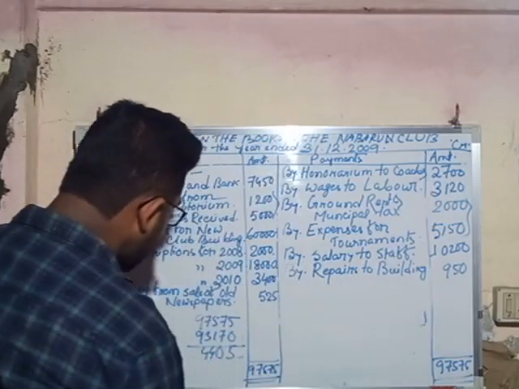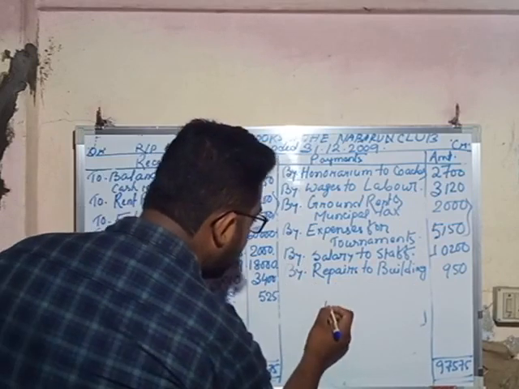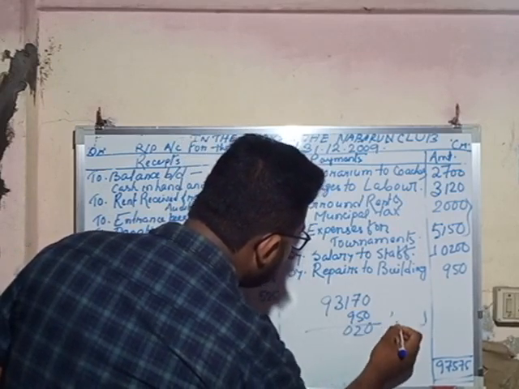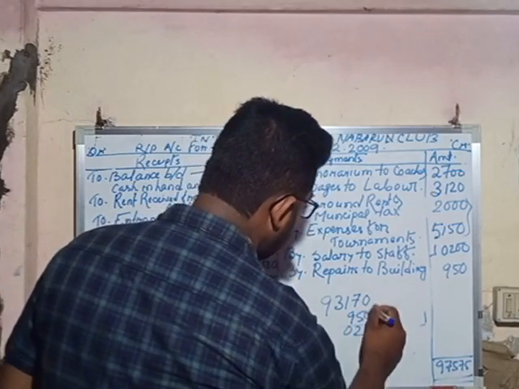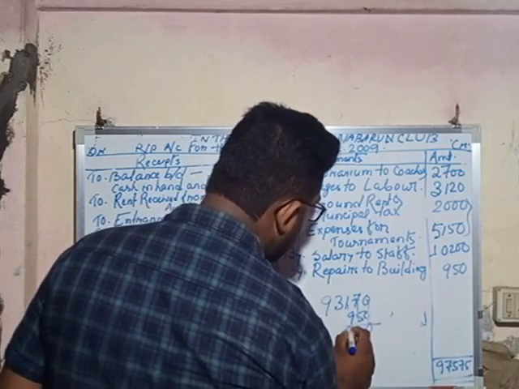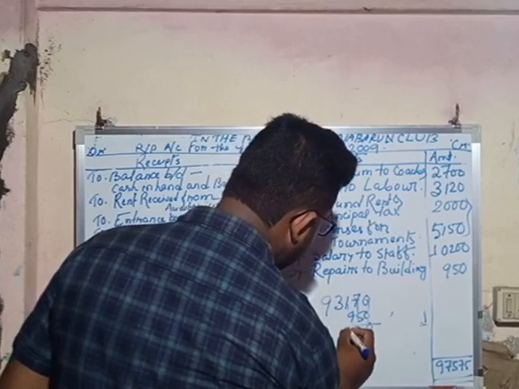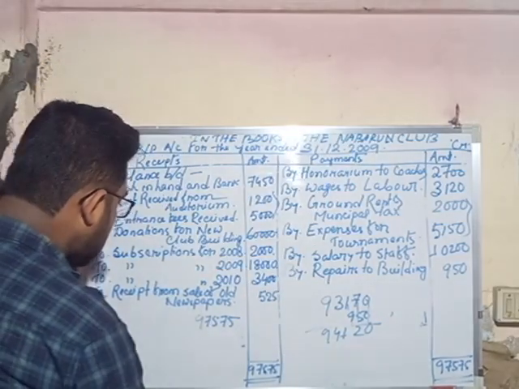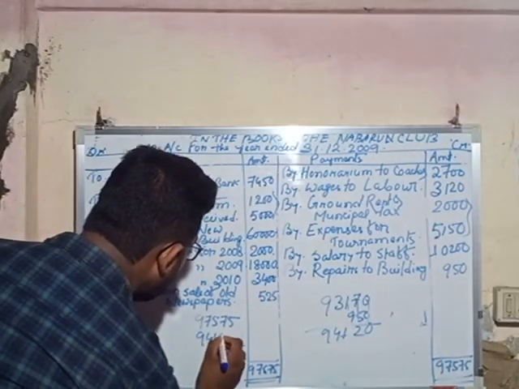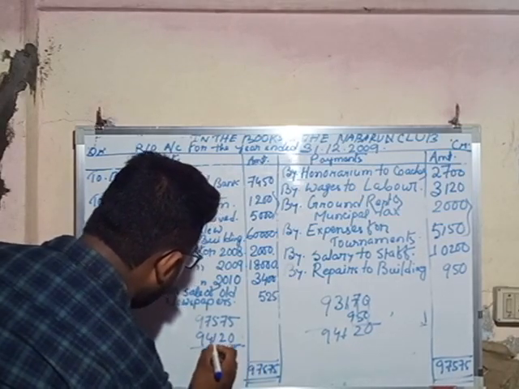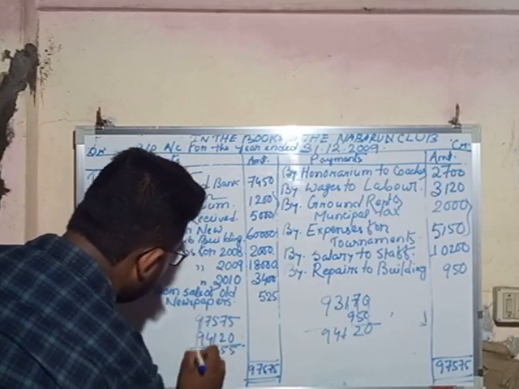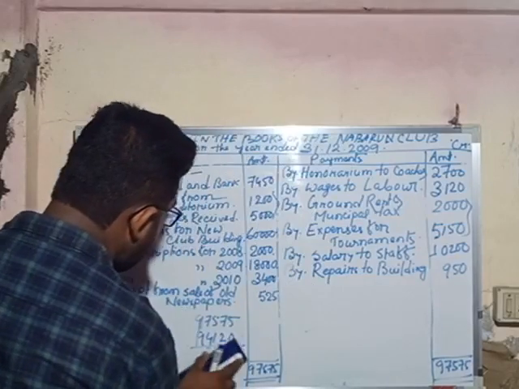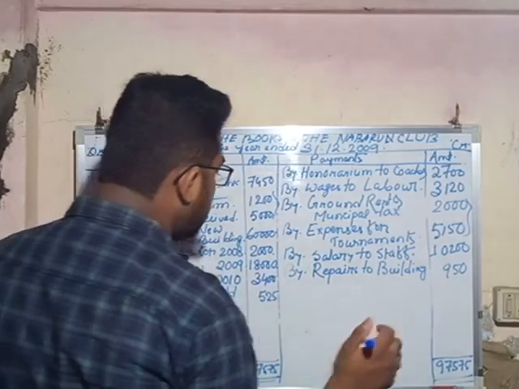So now we have to add all these items, that is with 93170 that we found earlier, we have to add another 950. Okay, I have to write the closing balance first.